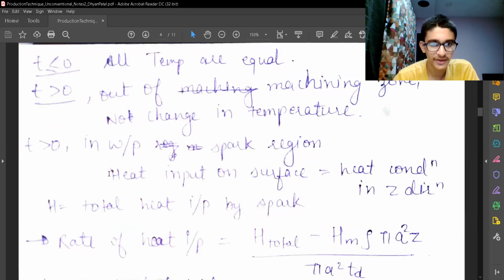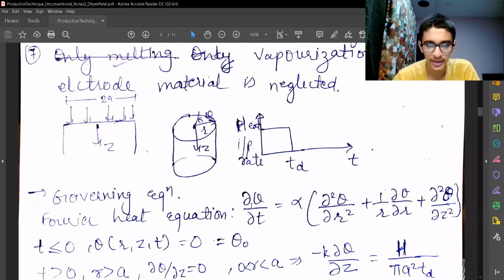So the governing equation will be the heat equation directly, which we know. Del theta by del t is in terms of alpha, that is thermal diffusivity, and this complete equation is in 2 dimensions, r and z. So we have ignored the theta direction. We are assuming cylindrical symmetry.